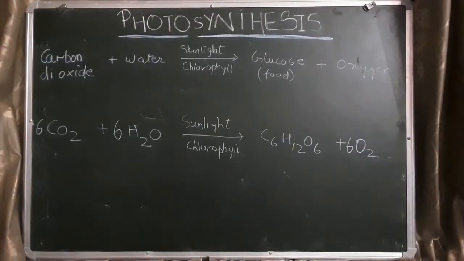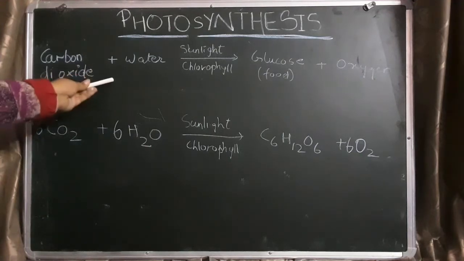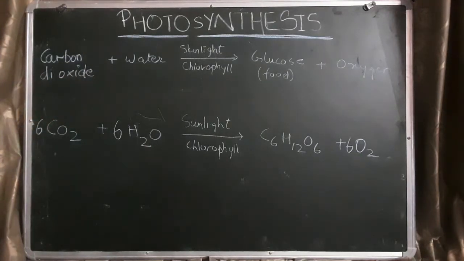These are the equations for photosynthesis. Carbon dioxide plus water in the presence of sunlight and chlorophyll makes glucose and oxygen, where glucose is the food of plants and oxygen is given out by the plants. This is the word equation and this is the chemical equation of photosynthesis.